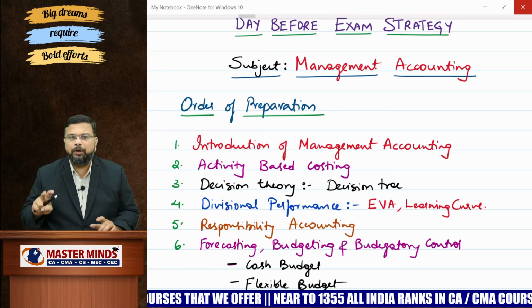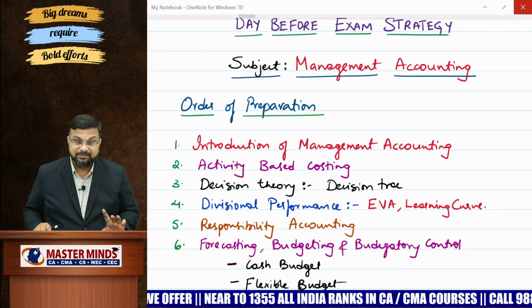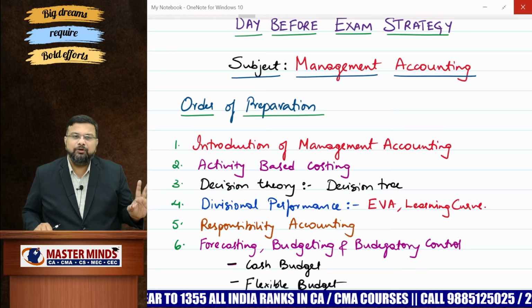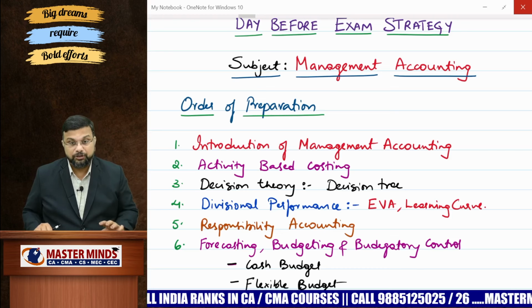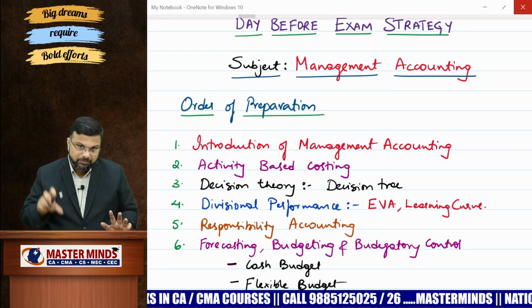If you're lucky, you will get 2 problems, one on EVA, one on learning curve. So 14 marks, minimum 7. Most of the time you may get 14 marks also. That is what we have seen. We have been seeing 14 marks from this particular chapter, one on EVA, one on learning curve. So please be thorough with EVA problems and learning curve problems.